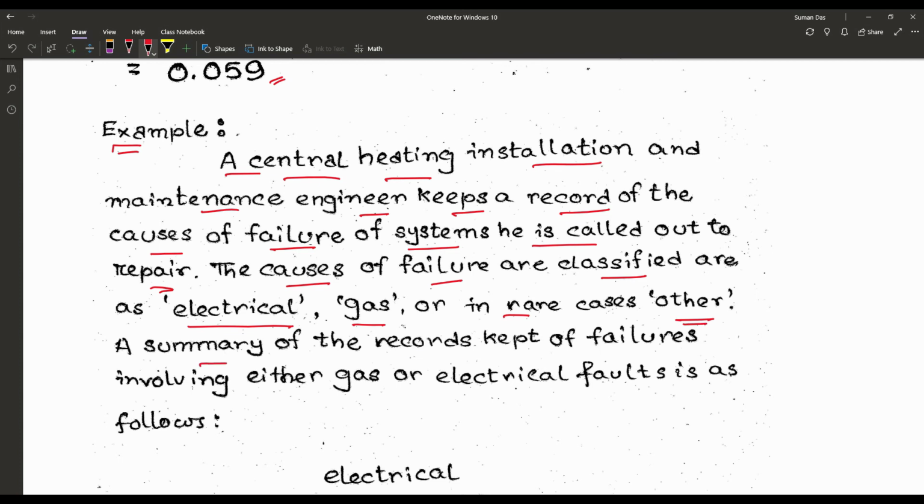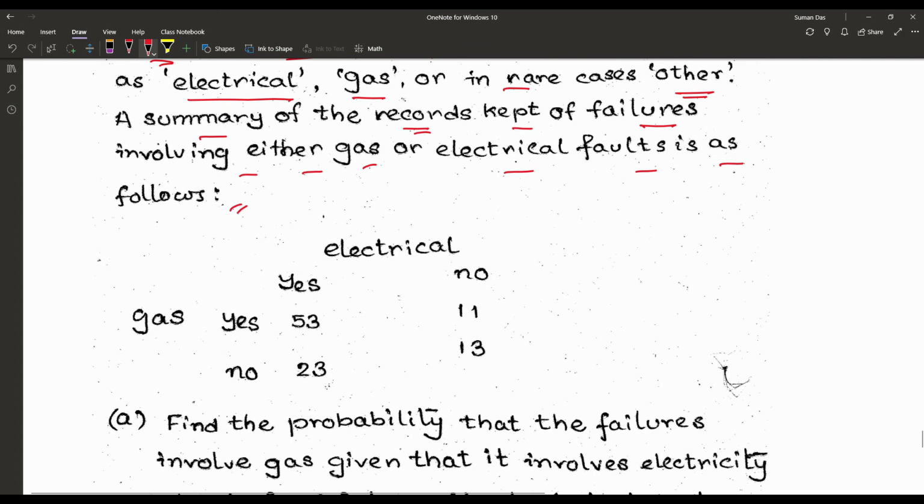A summary of the records kept of failures involving either gas or electrical faults is as follows according to a table. Electrical, yes, no: 53 and 23 for yes, 11 and 13 for no. For gas, yes or no: for yes 53 and 11, for no 23 and 13.